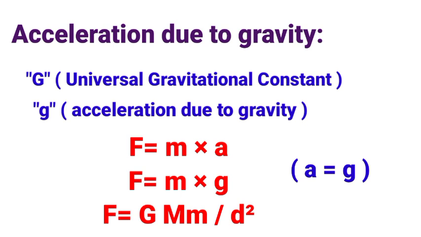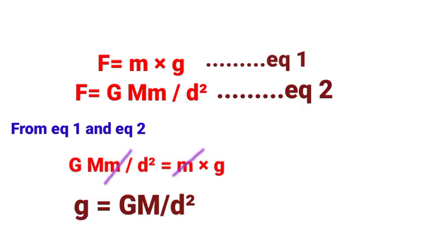We know that F equals capital G M small m upon d square. Let's take this as equation 1 and this as equation 2. So I will equate these both, that is capital G M small m upon d square equals small m into g.